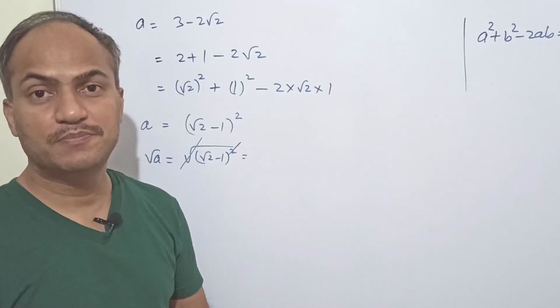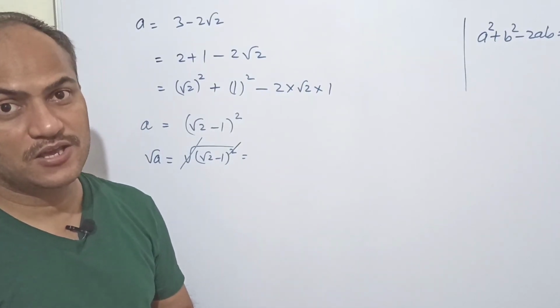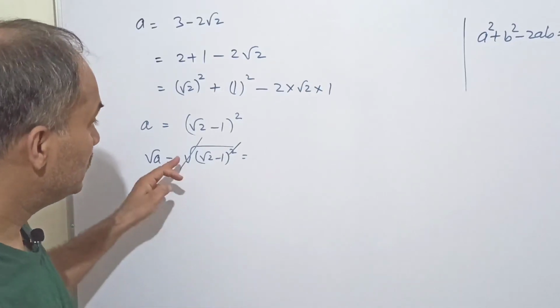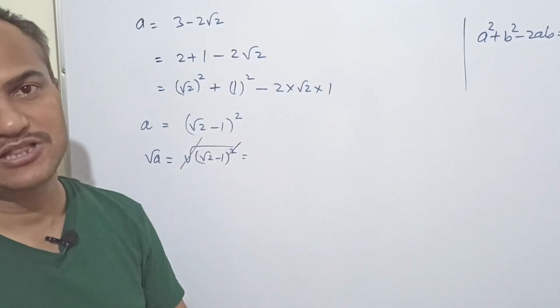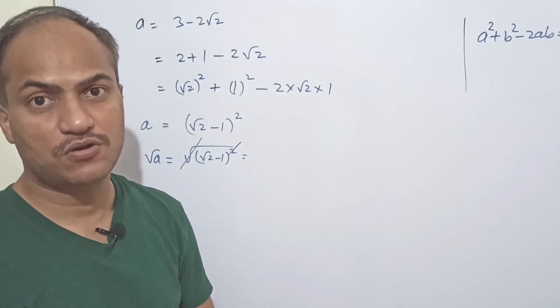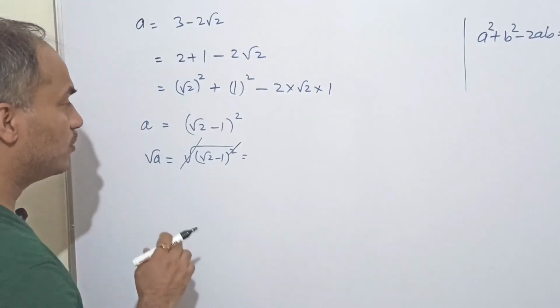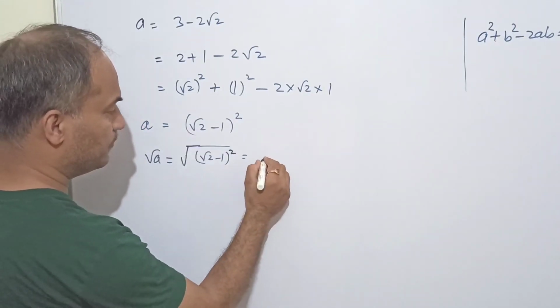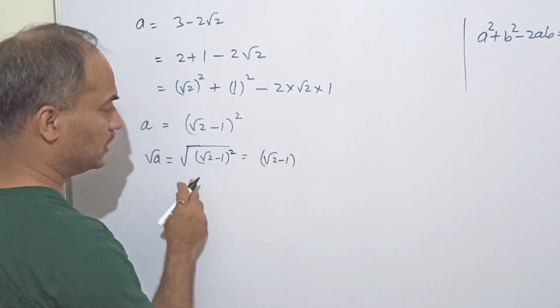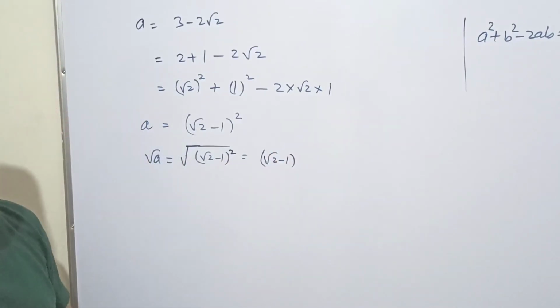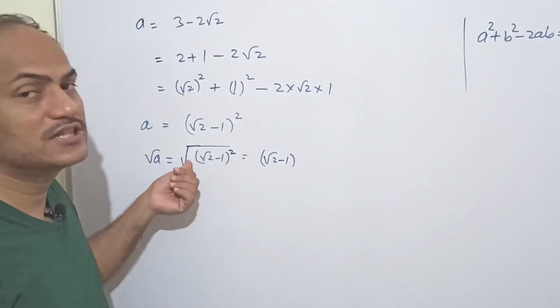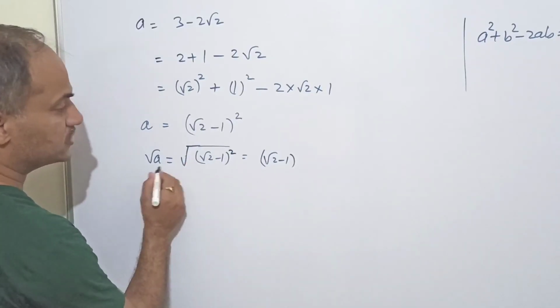If the people have taught, maybe in a hurry they have written it, but actually this cancellation is not defined in mathematics. Clear? This is wrong. Fine. So what you need to do is simply write in the next step without this square and square root. Okay, they nullify each other. We never write this cancellation word. So this is square root a.